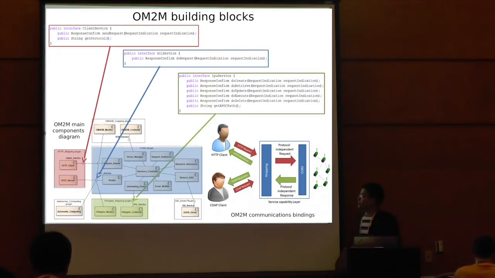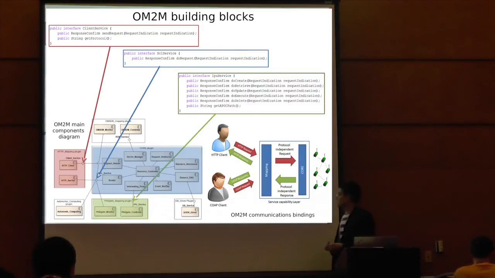So for the core module, we have a simple interface that takes as input a protocol-independent request indication object, performs the request, and returns a response, also protocol independent, that can be easily mapped to RESTful protocols such as HTTP and CoAP, but we can also map it to MQTT, XMPP, and so on.